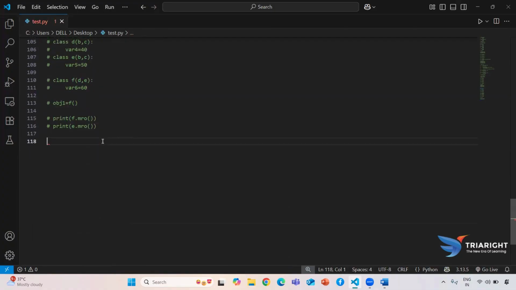Okay, so guys, if we see how to use constructor chaining, it is done in two ways. If you are trying to access the constructor properties from the parent class, we have two options. First option is you can use the super class method, or you can use the class name. How both are going to work, we will see one by one. So first we will use the super class method.